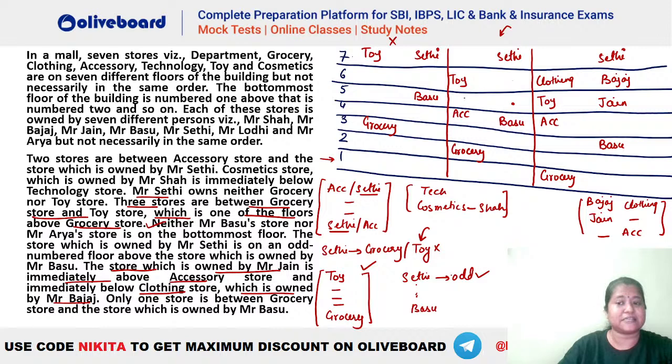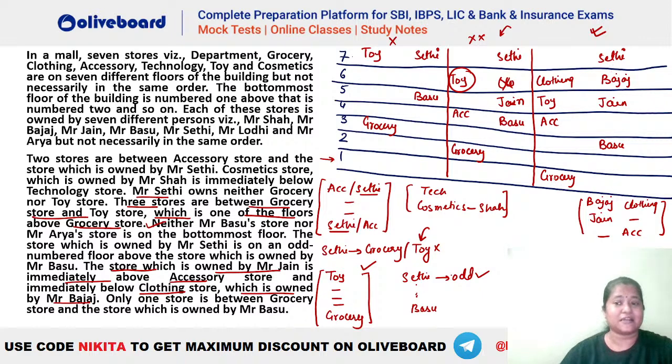If this is accessory, this should be Jan here, but in that case your clothing will be here, right? Clothing possible nahi hai. Why? Because toy is already here, है ना? So you can see this case, the second case becomes invalid and this will be the valid case here. ठीक है, I hope this is clear everybody. किसी को कोई डाउट हो यहाँ तक तो प्लीज बताइएगा. ओके, सो दिस थर्ड केस इज द वैलिड वन.